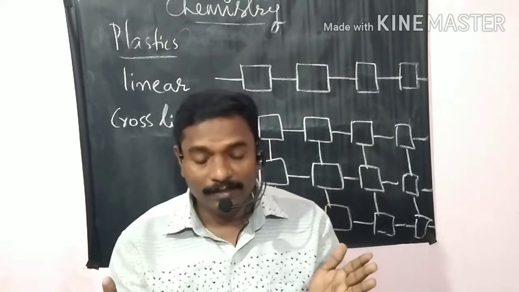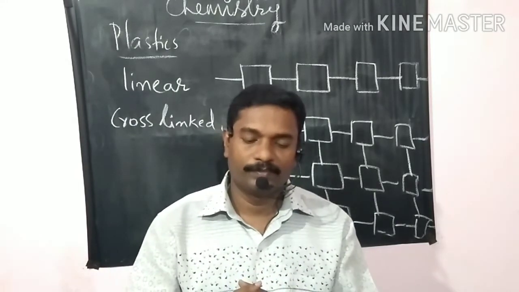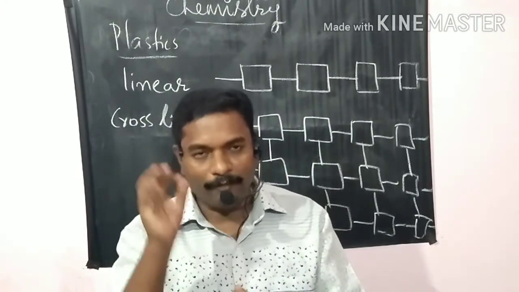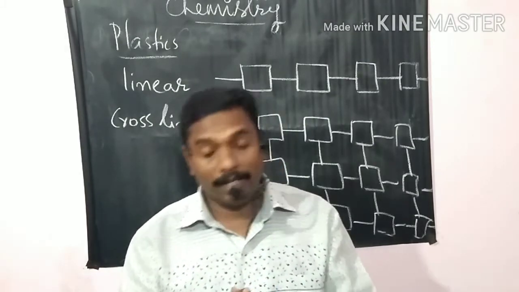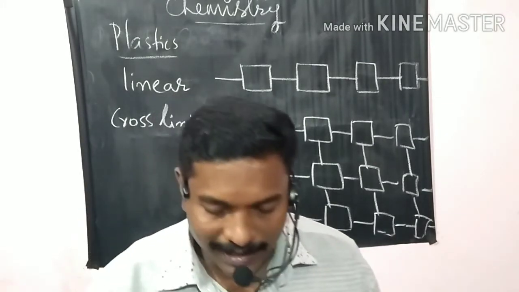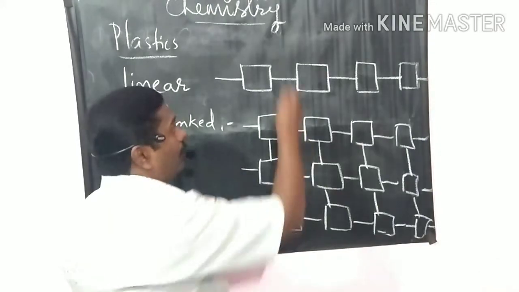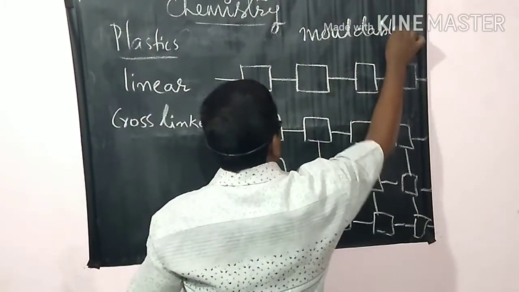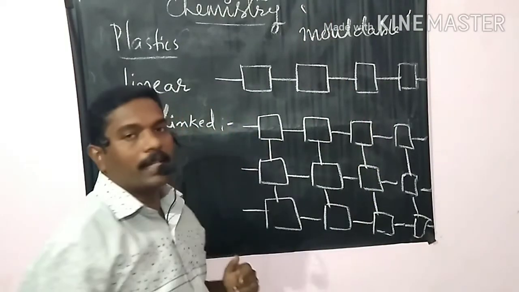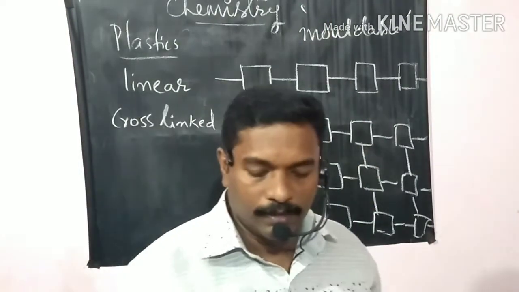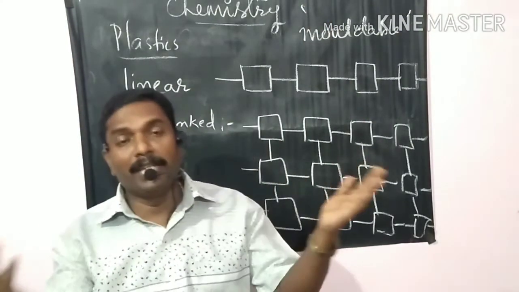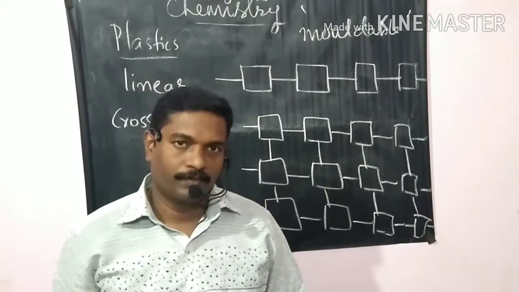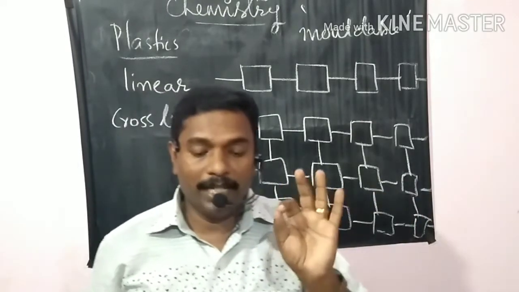Do you wonder? Because plastic is easily moldable. What's the word? Moldable. That is, it can be shaped in any form.